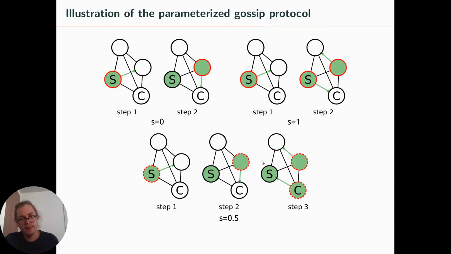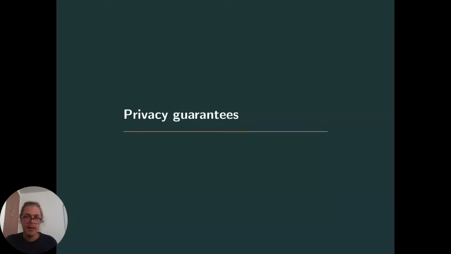But now we can also take s to be 0.5, for example. And so in this case, the source sends the first message, then flips a coin, and it deactivates. Then the new node sends a message again, but this time it remains active. So at the next step, we actually have 2 active nodes at step 3. So that's basically how things work. And now we'll give privacy guarantees for this algorithm.